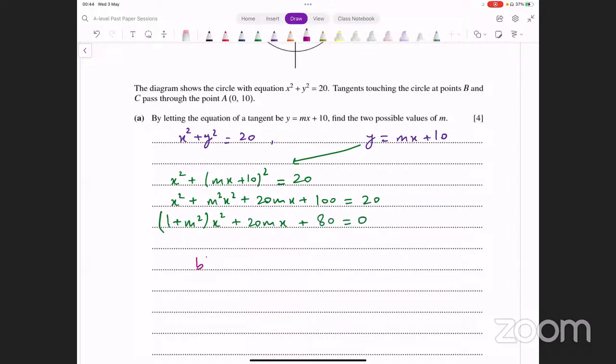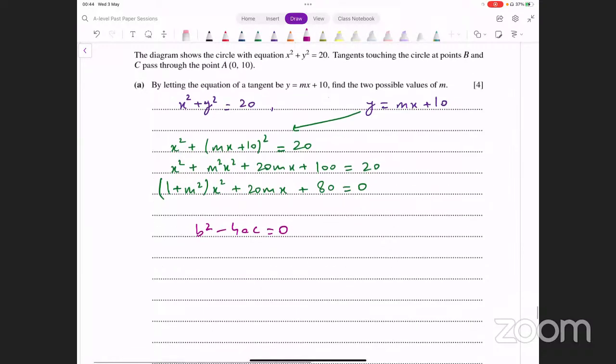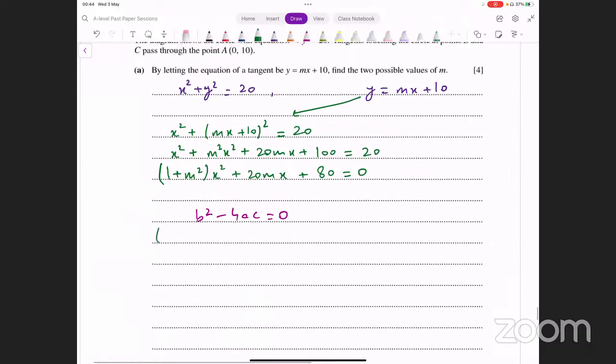Now b square minus 4ac has to be equal to 0, right? Input values in this. B is 20m whole squared minus 4 into a, which is 1 plus m squared, into c, which is 80, that equals 0. Now, what do we get from this? 20 squared is 400, so that's 400m squared minus 4... No, sorry, there's an 80 there as well. 4 into 80, what would that be?